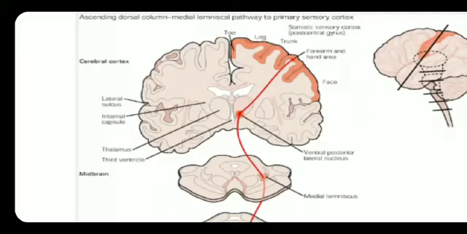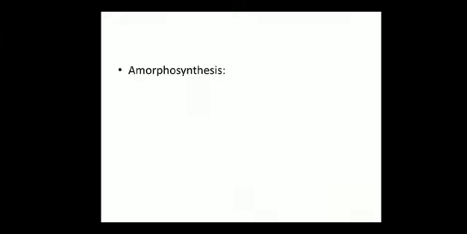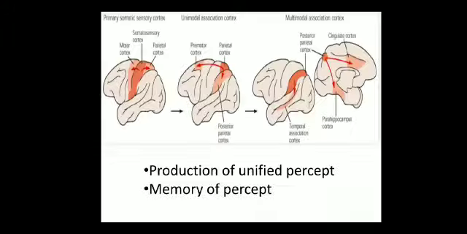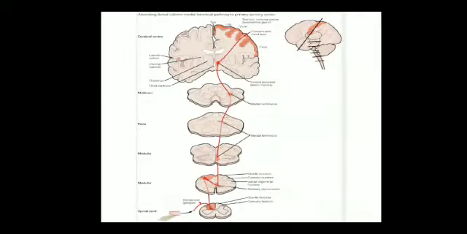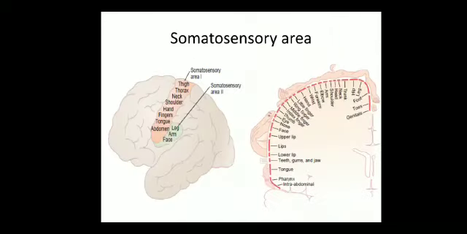We should know that the function of the somatosensory area is to identify the main sensations, that is, fine touch and proprioception, and within fine touch, tactile localization and tactile discrimination. All these are functions of the somatosensory area. Now we'll see the somatosensory association area, also called somatosensory 2.